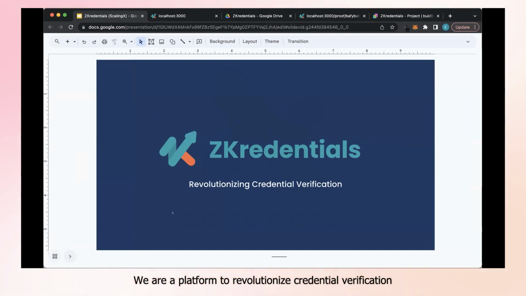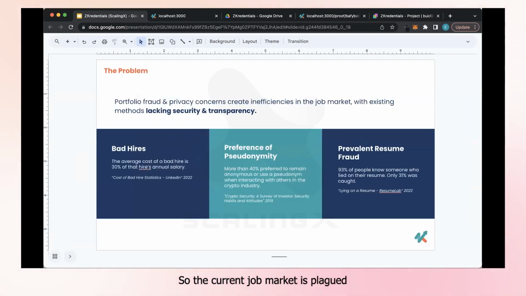We are a platform to revolutionize credential verification. The current job market is plagued by inefficiency and risk due to prevalent fake portfolios, fraud, and privacy concerns. Traditional verification methods lack the transparency, security, and privacy required for a seamless and trustworthy experience in validating credentials. So we identified three main problems.